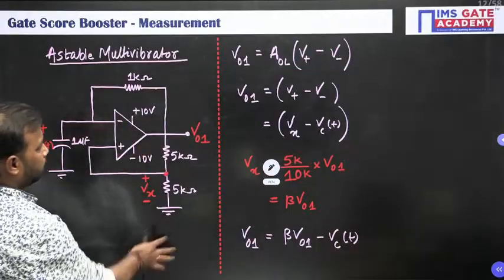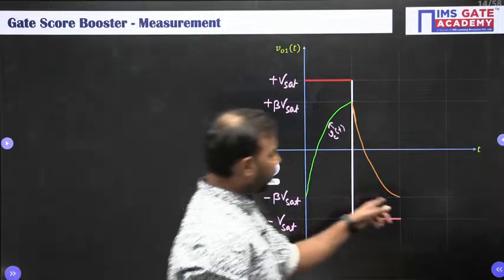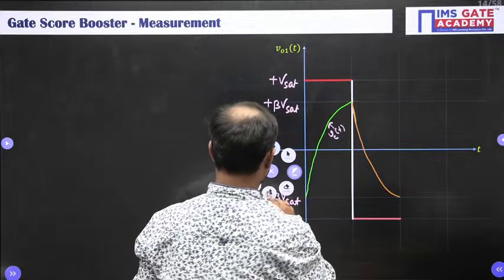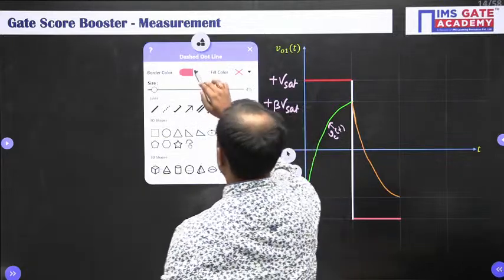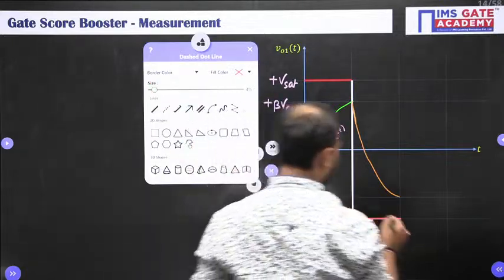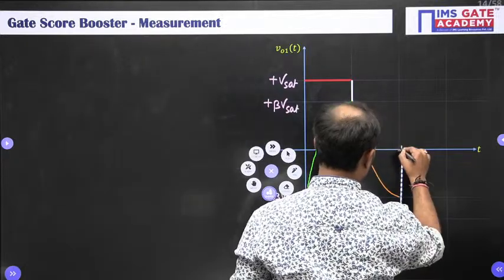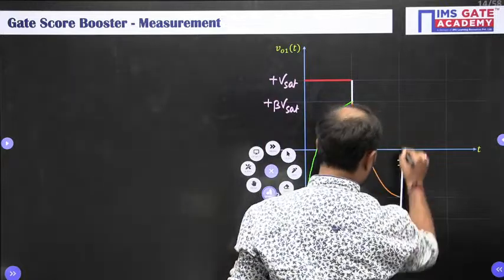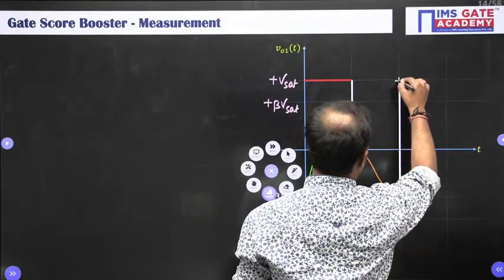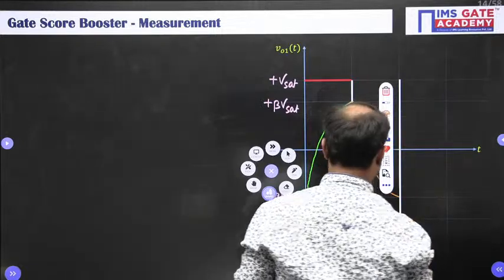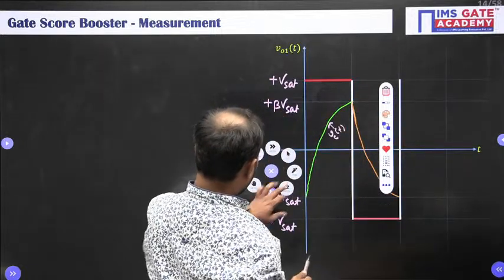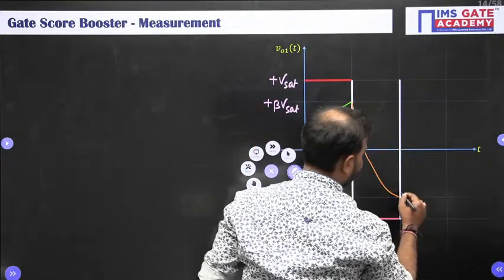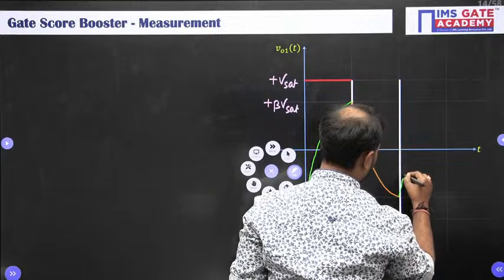Okay, so as soon as it goes more negative, your output is again going to switch from minus Vsat to plus Vsat, like this. Done? And from here onwards, the capacitor is again going to charge like this.